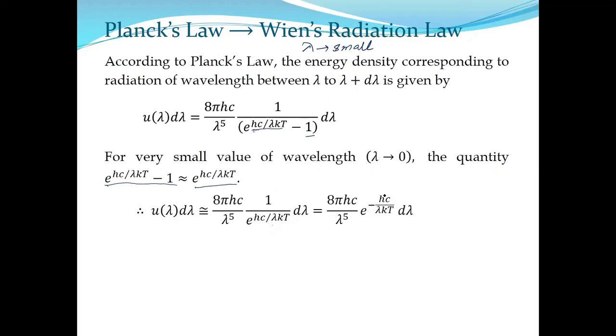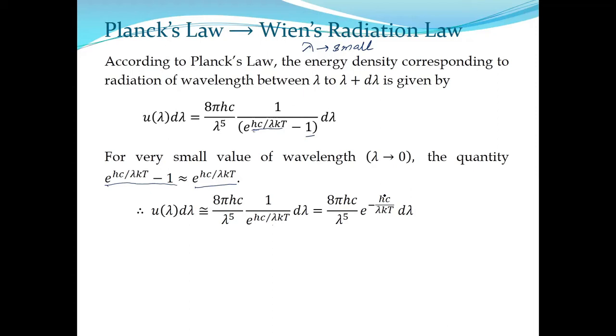So this is your Wien's radiation law. Just a single line. The only concept we have used is that Wien's radiation law is applicable only at the lower wavelength side. That is the most important part. Just like in the previous case, we used the concept that Rayleigh-Jeans law is applicable only for the larger wavelength side.